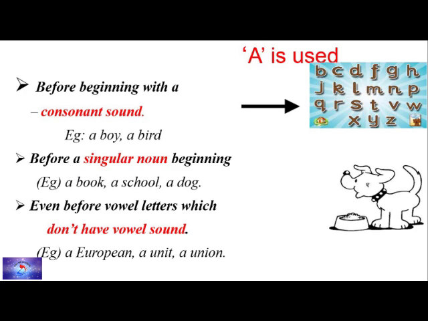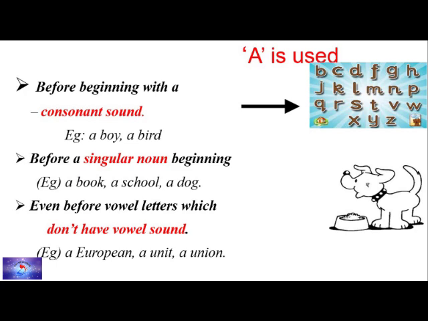So you can just see a boy, a bird. So all of these start with a consonant sound. So always we use a with a word starting with a consonant sound before a singular noun. So you can just see these rules. So we use a before a consonant sound and always before a singular noun. Book, school, dog. A book, a school, a dog.